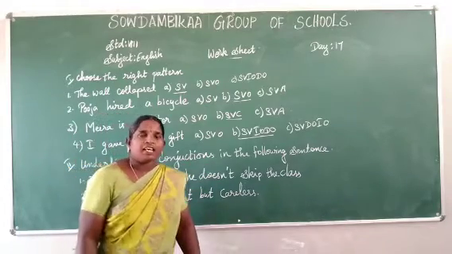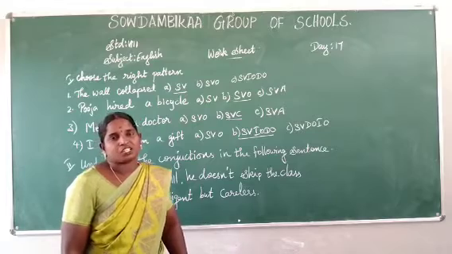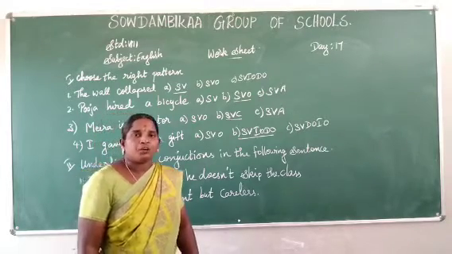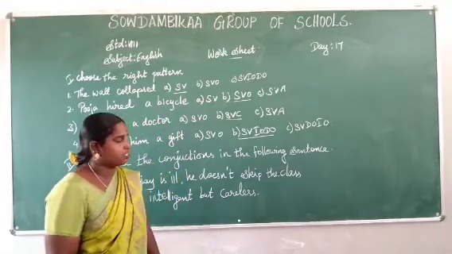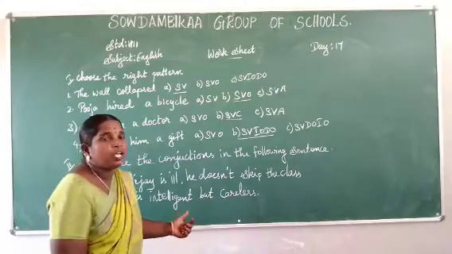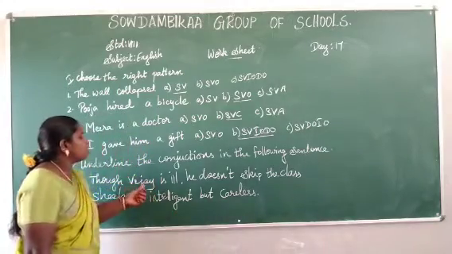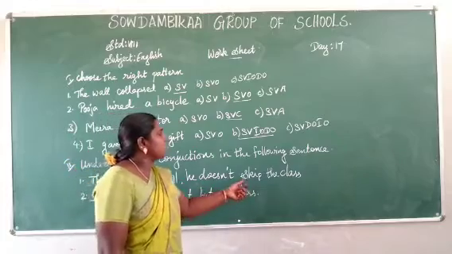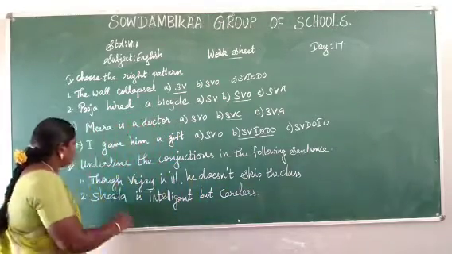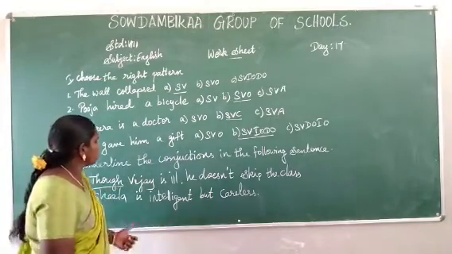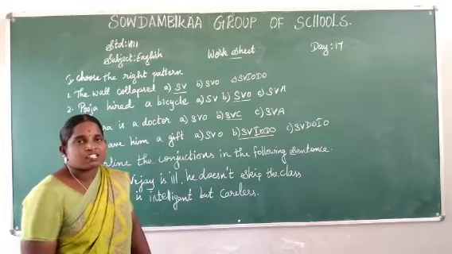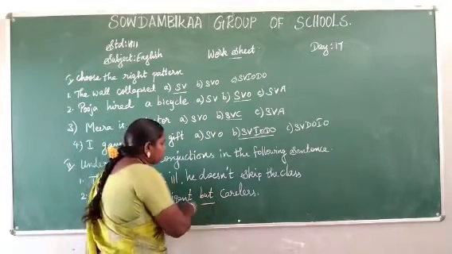Underline the conjunction in the following sentence. Last class we saw the conjunction. There are three types of conjunction: coordinating conjunction, subordinating conjunction, correlative conjunction. These are all conjunctions. So we have to underline which is the conjunction word. Though Vijay is ill, he does not skip the class. Which one is the conjunction word here? Though. Sheila is intelligent but careless. Which is the conjunction word? But.